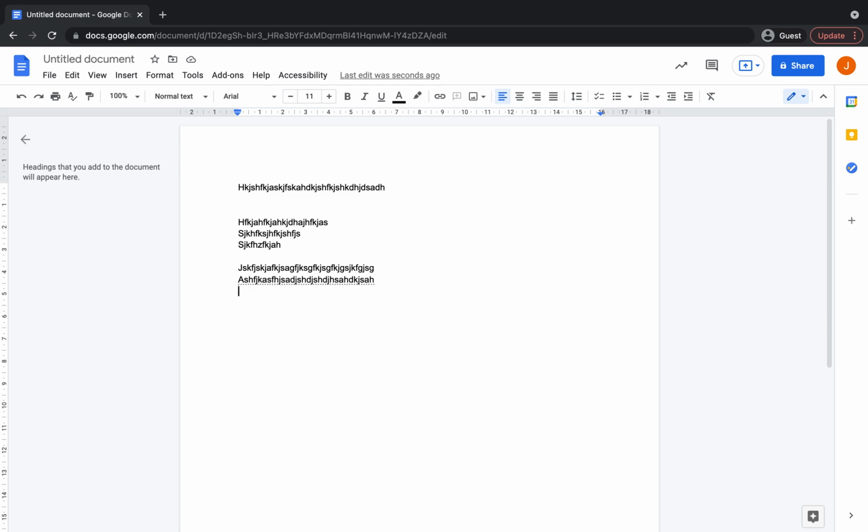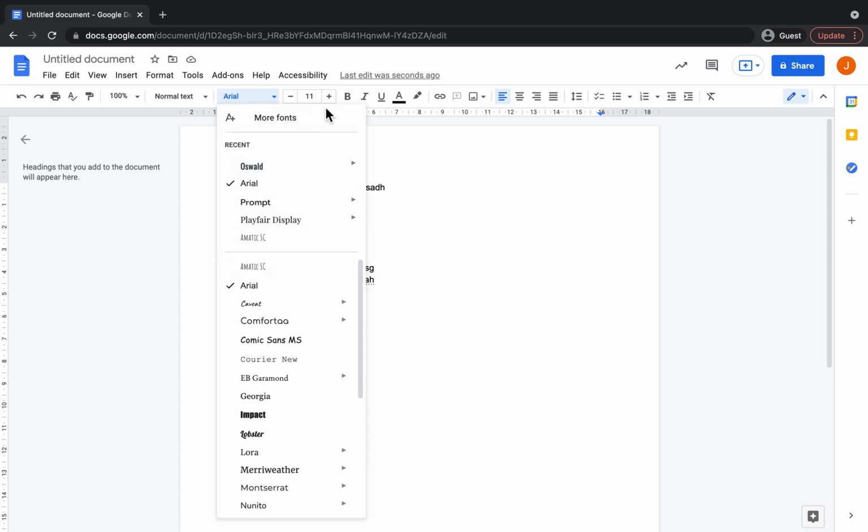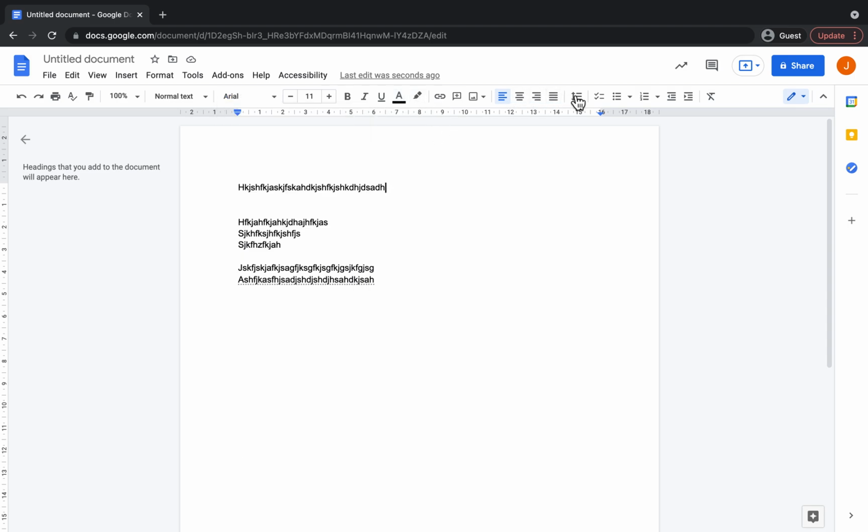So if you look up to the top here, you can see we've got different options. So we've got normal text, we've got titles, subtitles, headings, then we've got different fonts as well. We've got bold, italic, underline, we've got different text colours, we've got highlight colours, and then we've also got different spacing options as well. Another thing I love is a bullet list that you can use, as well as a numbered list as well. This is something that I use all the time.